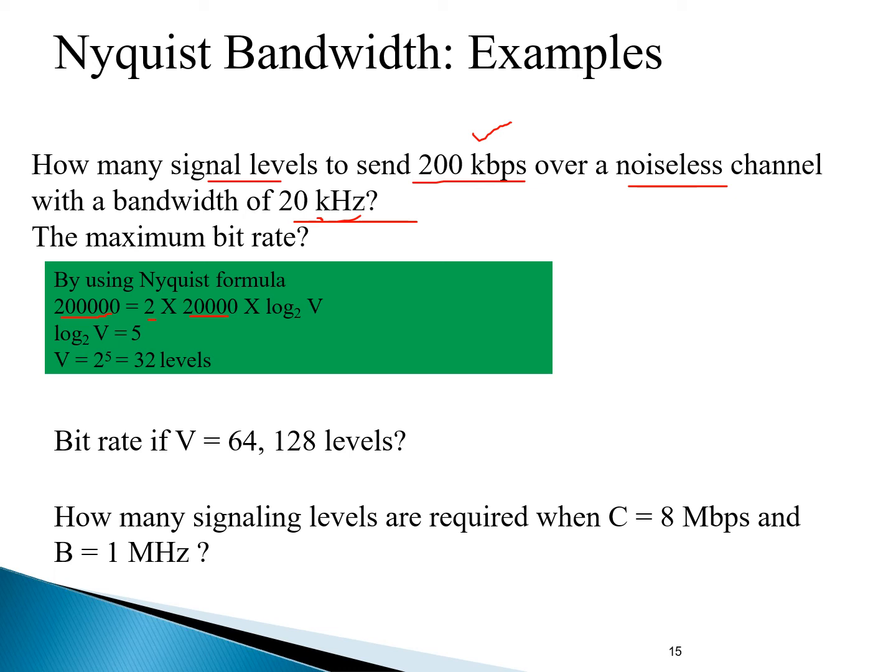Here we have written 200,000 equals 2 multiplied by 20,000 multiplied by log base 2 of V. We don't know what the levels are over here. How many signal levels will be required to send 200 kbps? Students, now we will get it from the formula. Actually this is the unknown, so to calculate log base 2 of V, 2 times 20,000 is 40,000, and we bring it to this side, so that is 200,000 divided by 40,000.